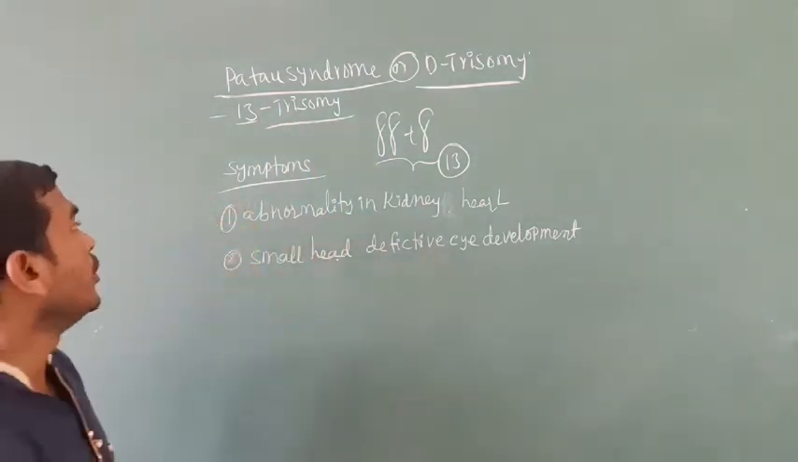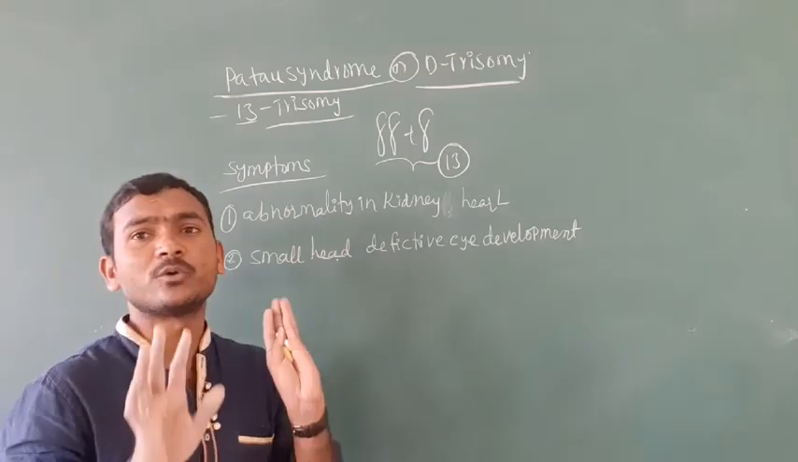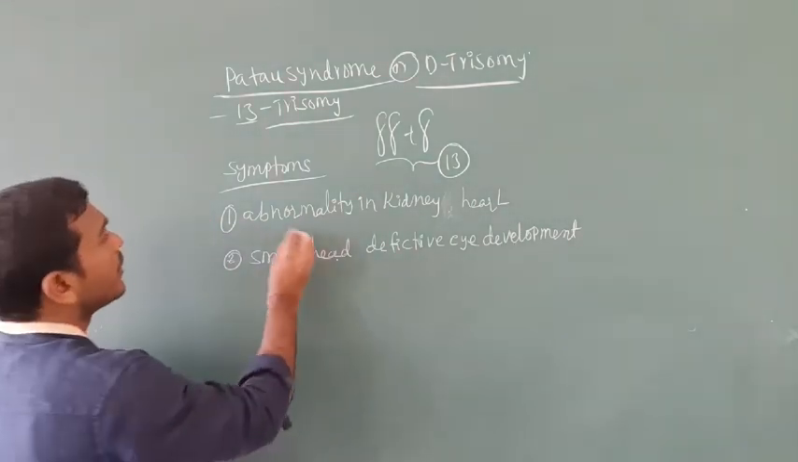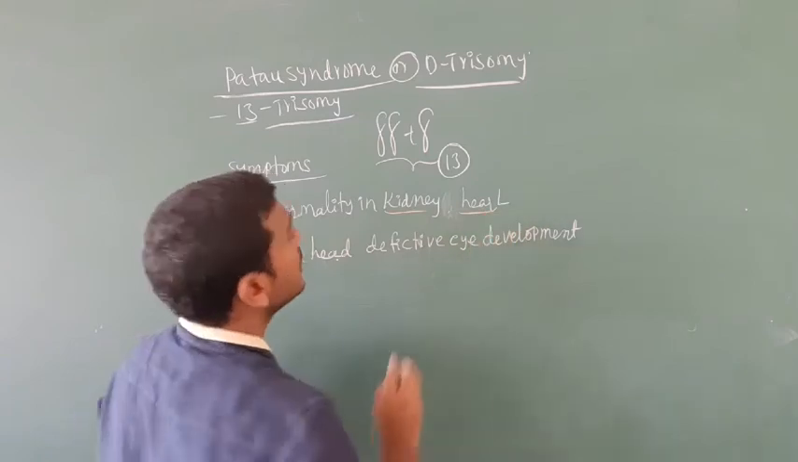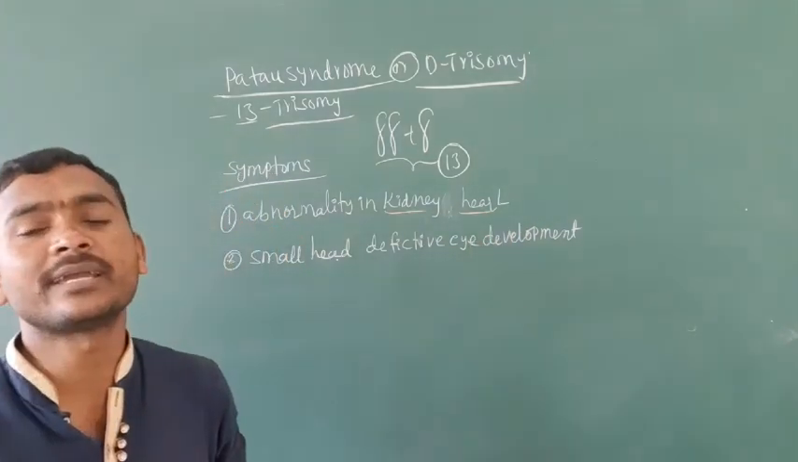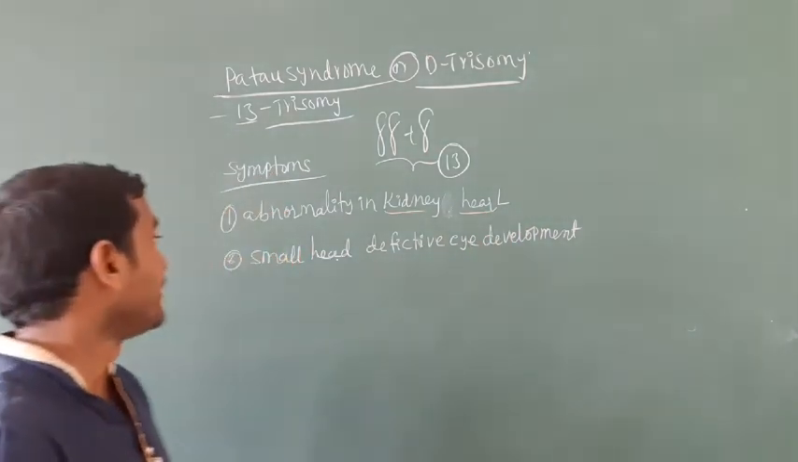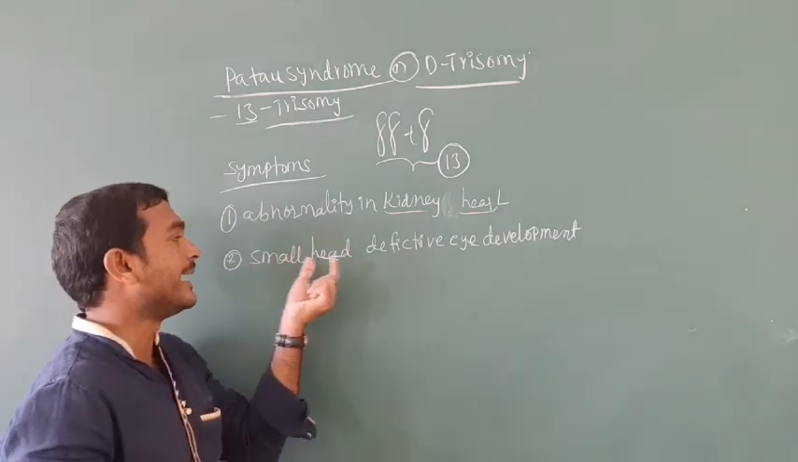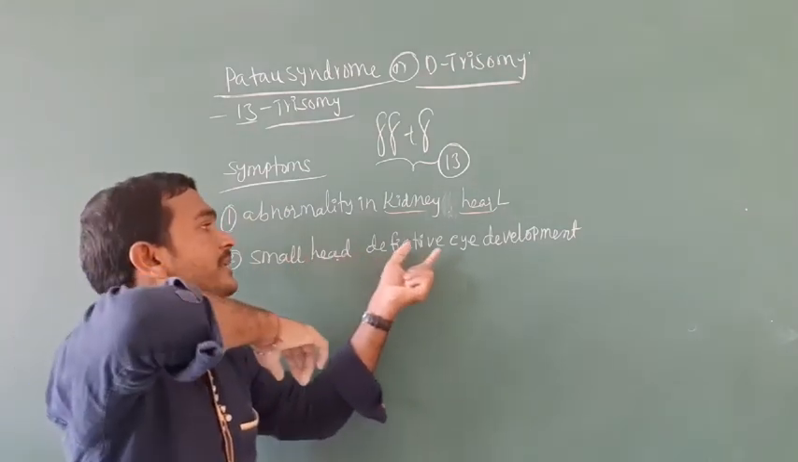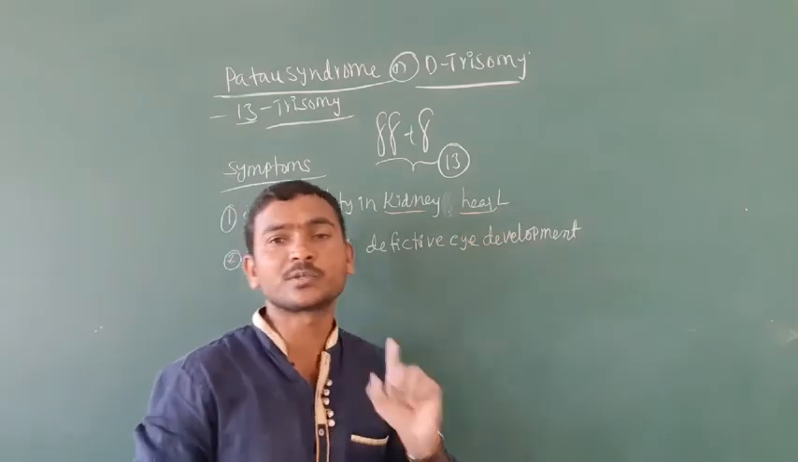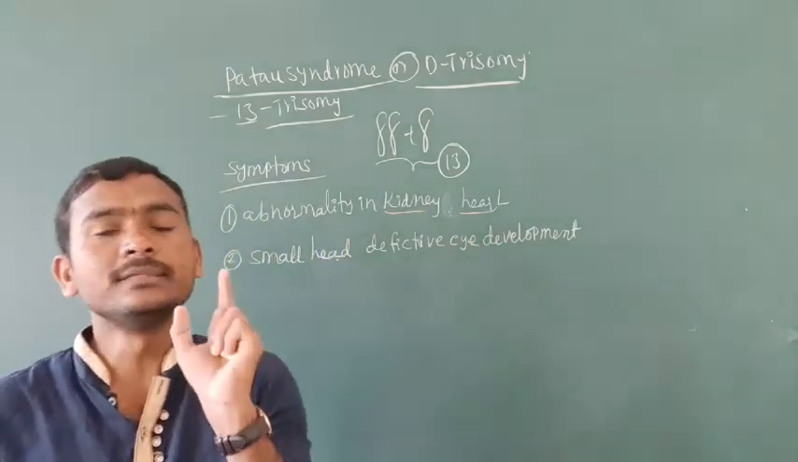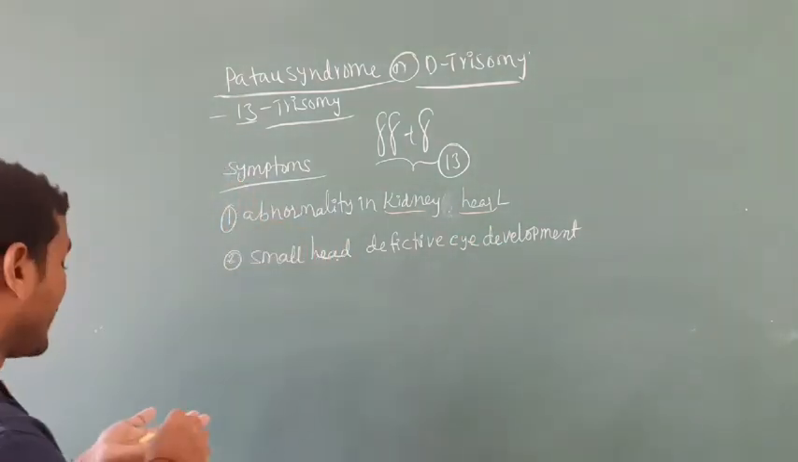See here, what are the symptoms of Patau syndrome? One is abnormality in the kidney and heart, improper development of the kidney and heart. After that, a very small head and defective eye development; the eye also develops improperly. This is about the characteristics of Patau syndrome.